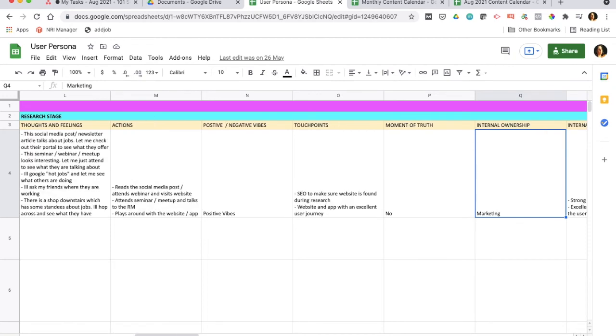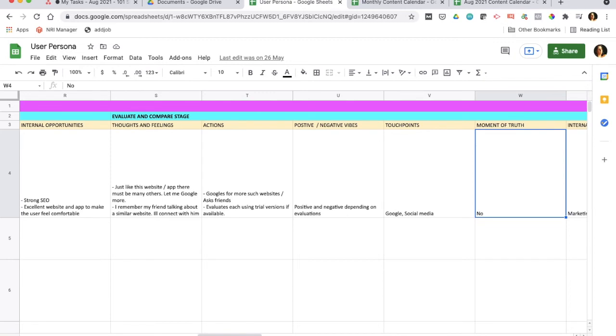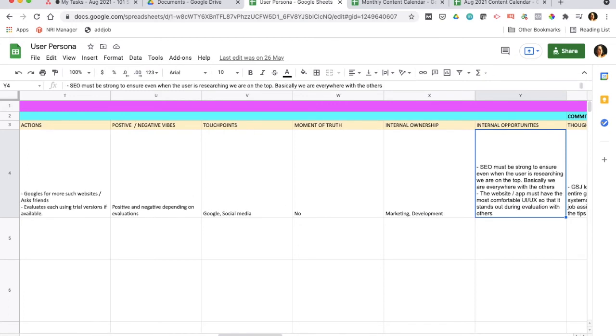Again, in the research stage, you will bifurcate his thoughts and feelings, his actions, and what all are the touch points, and which team has to use those touch points to reach out to the user to satisfy his thoughts and feelings and make him take action in the research stage. And in a similar manner, during the evaluate and compare stage, your marketing team will ensure that your search engine optimization is so strong that when the user is researching, you are listed on the top.